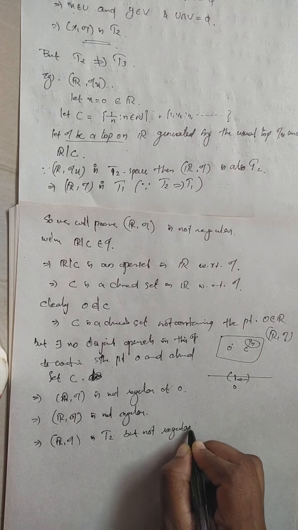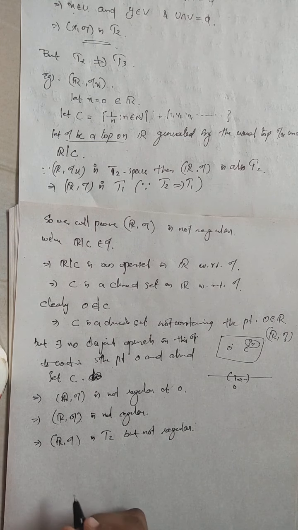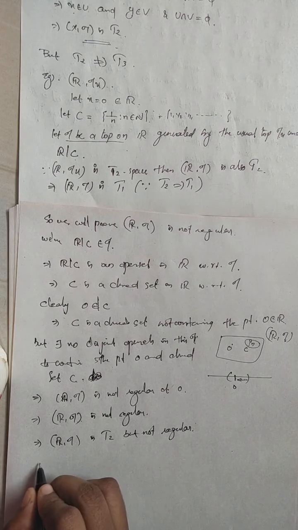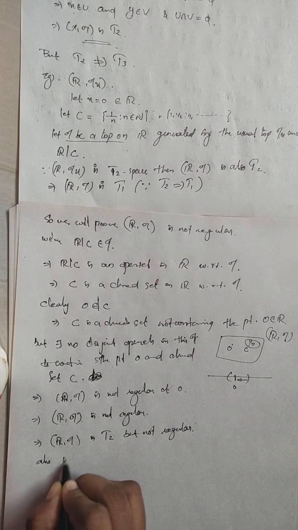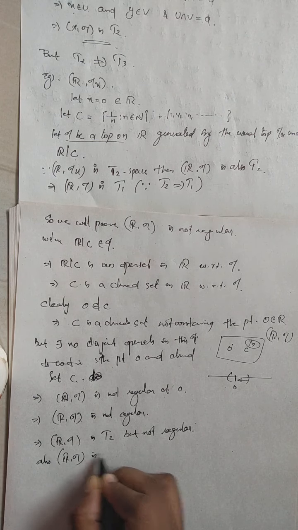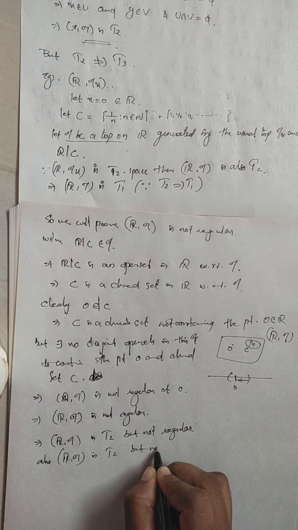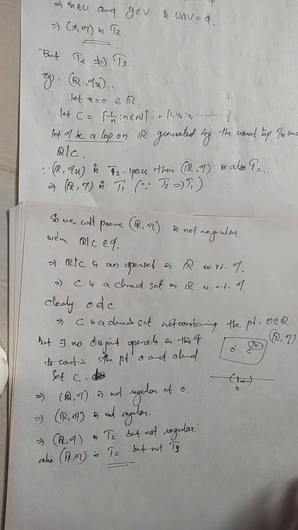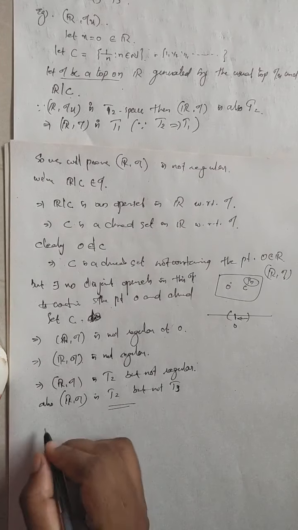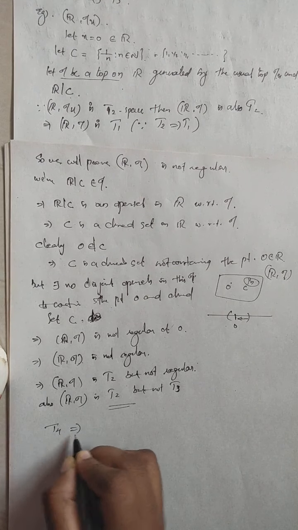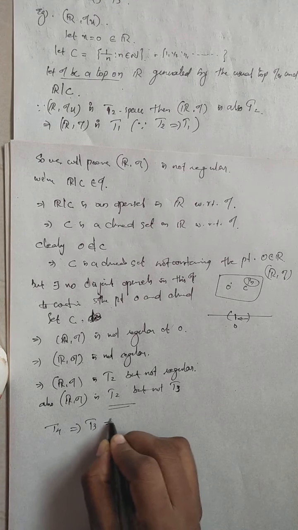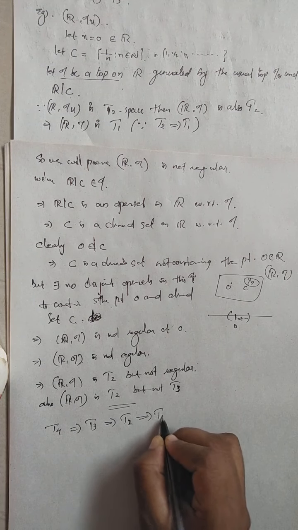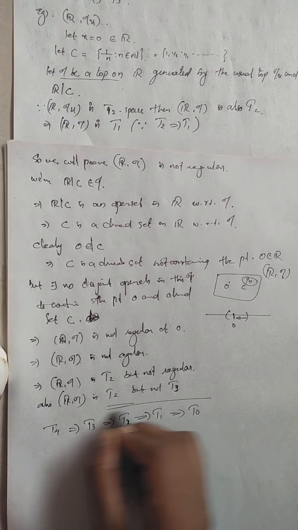So this is an example for a space which is T2 but not regular. And it is also an example for a space which is T2 but not T3. When it is not regular, it cannot be T3. So in general, I can say that T4 spaces are always T3, T3 spaces are always T2, T2 spaces are always T1, and T1 spaces are always T0.